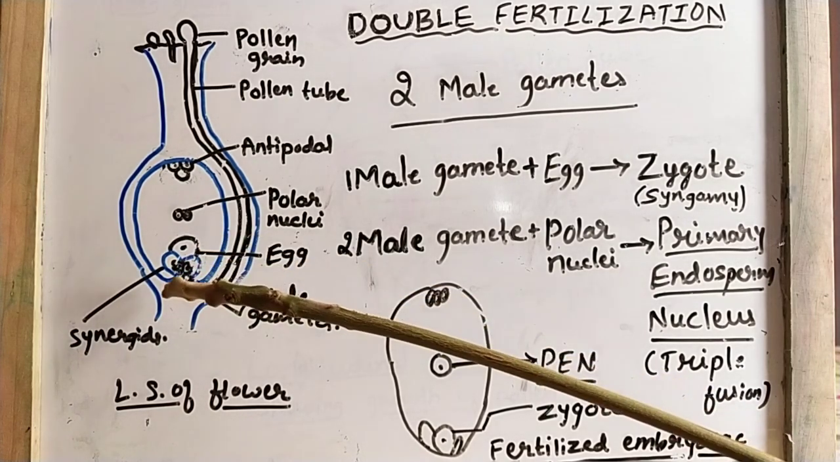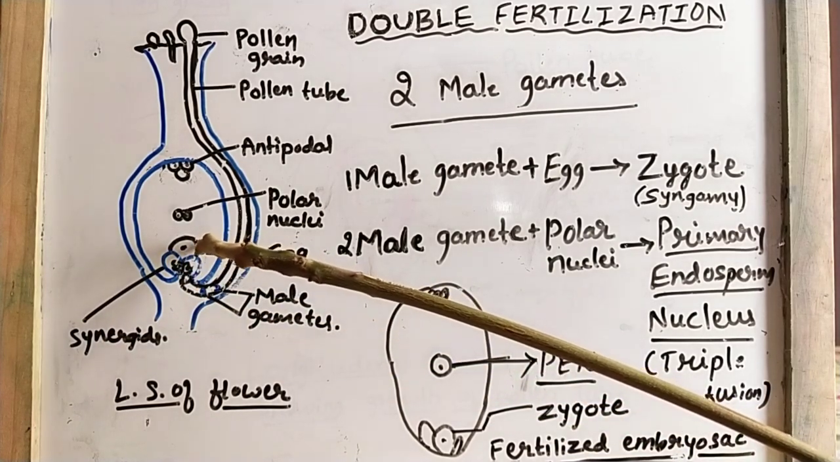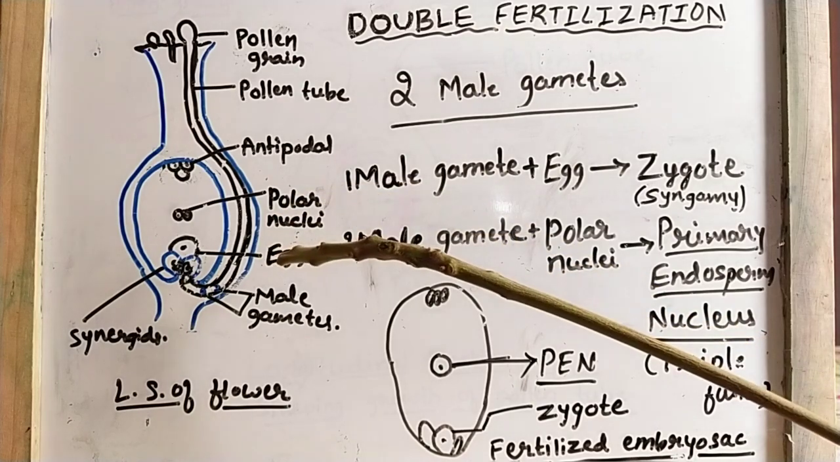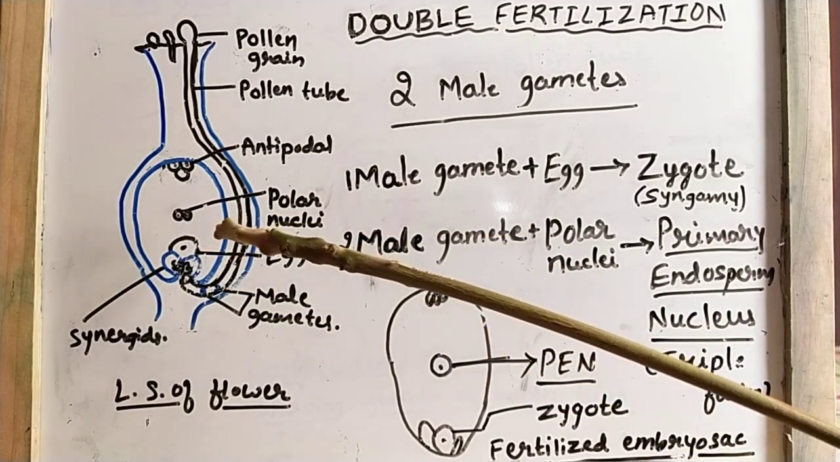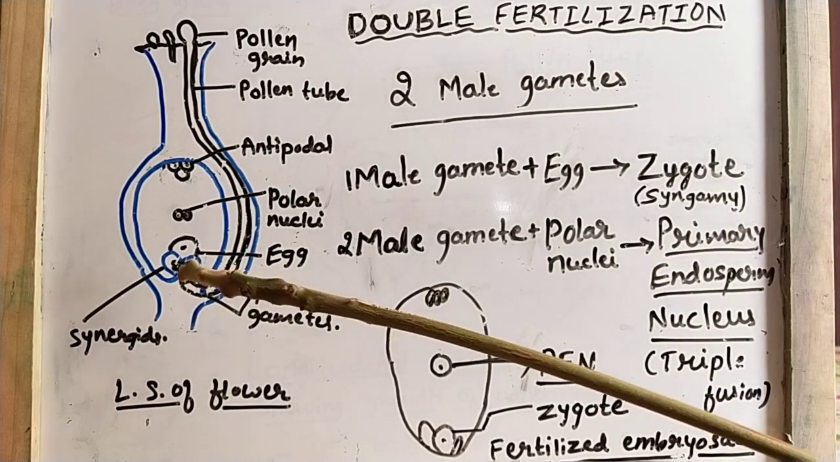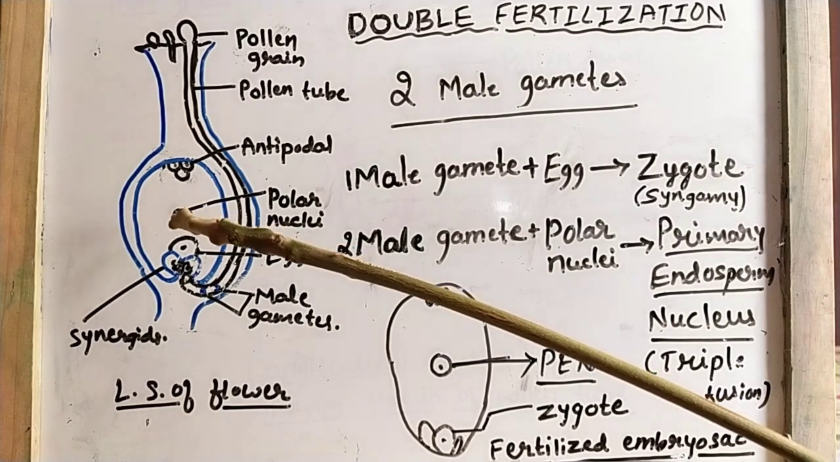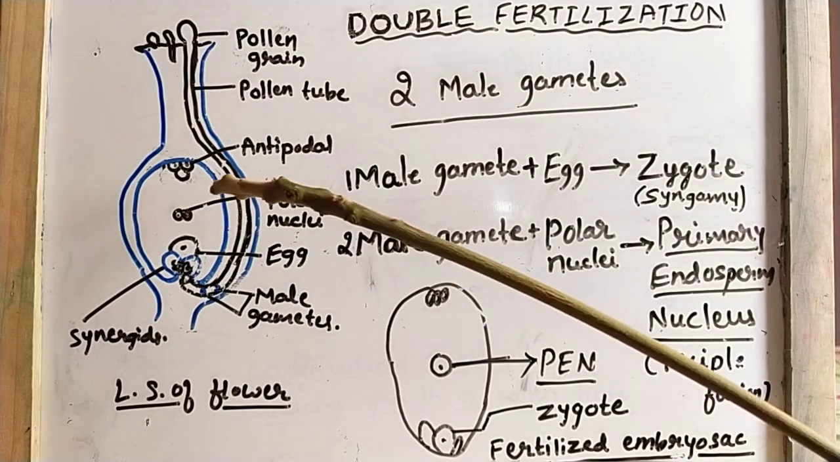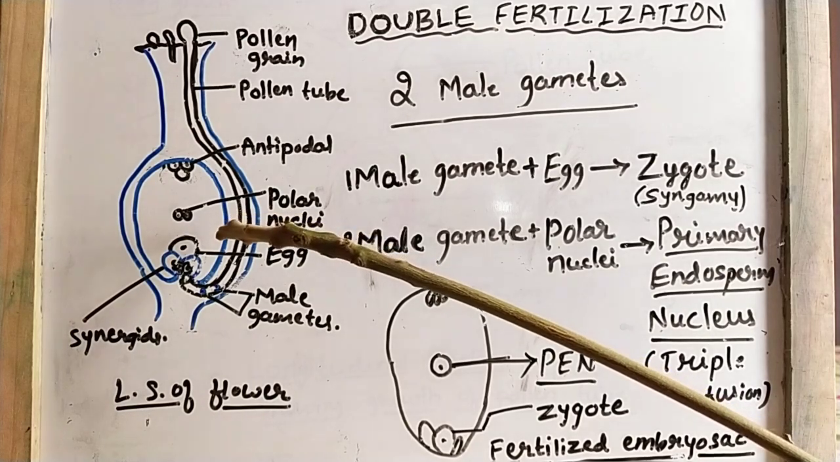After this, what happens? One of the male gametes fuses with the egg and there will be formation of the zygote. The other male gamete fuses with the polar nuclei and there will be formation of the primary endosperm nucleus.